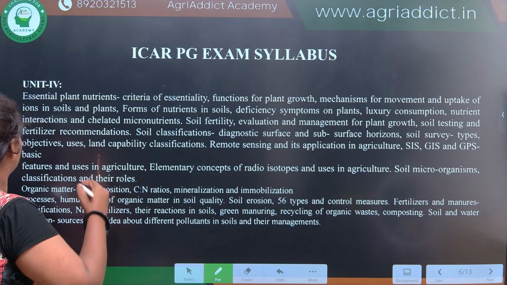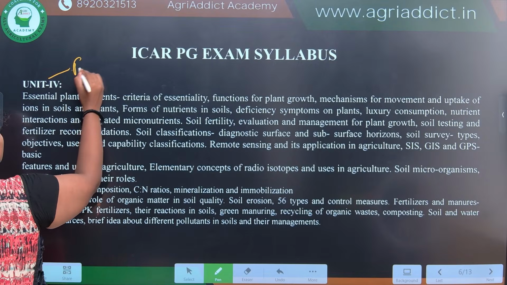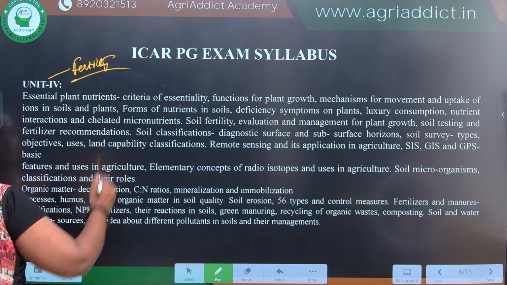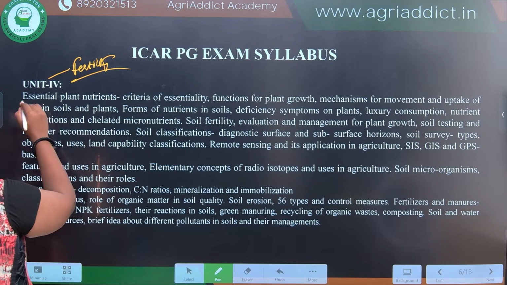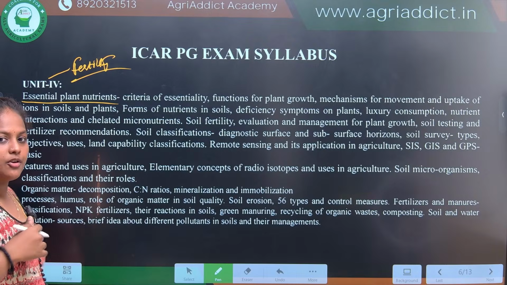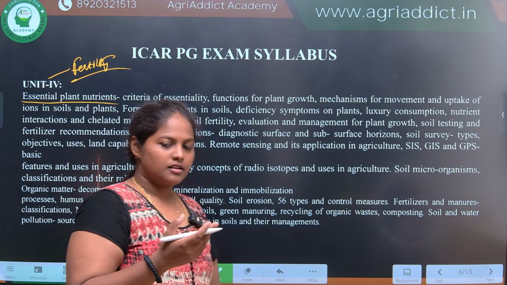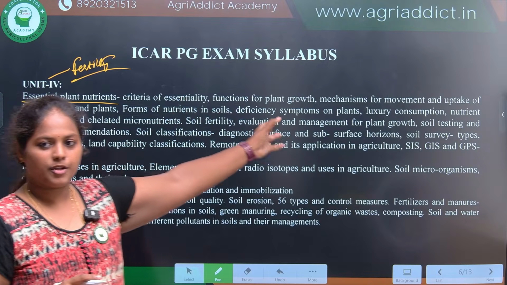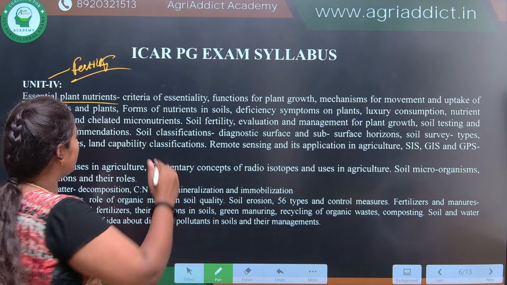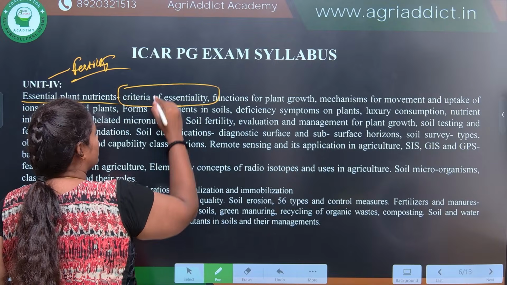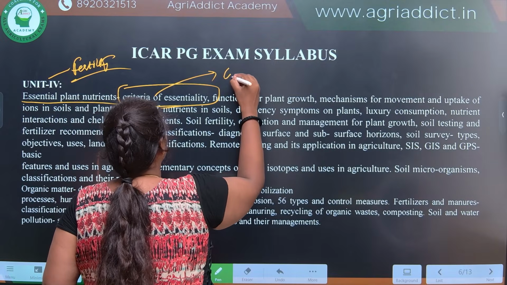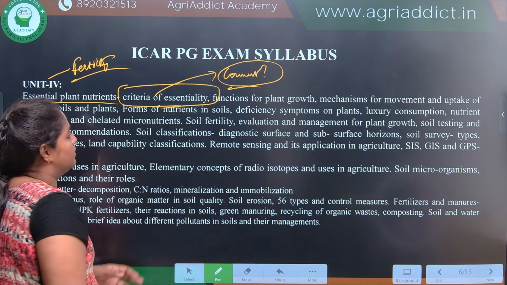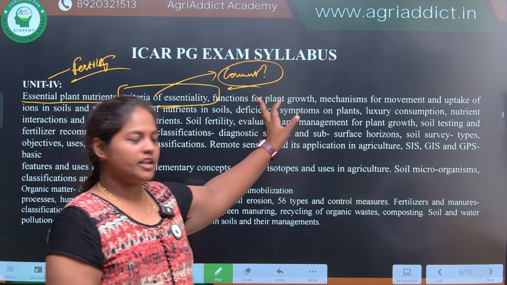Unit 4. Unit 4 is related to fertility. Essential plant nutrients and criteria of essentiality. The criteria of essentiality we have read in +2 also. So do comment here who has given this criteria of essentiality. The scientist, and if possible the year also.